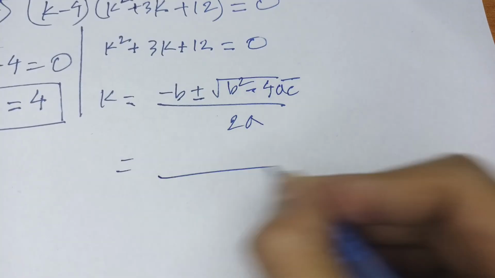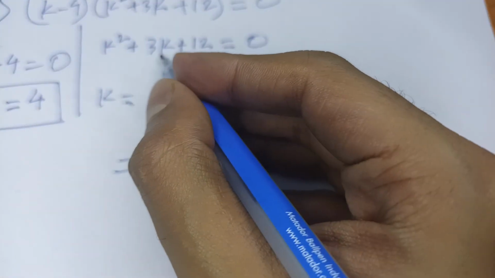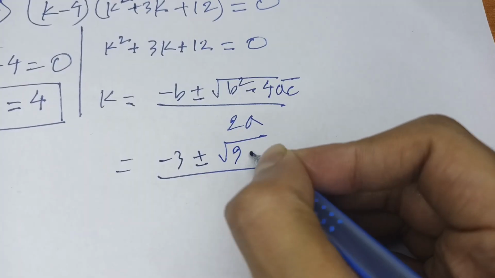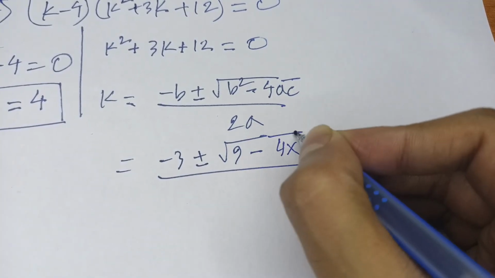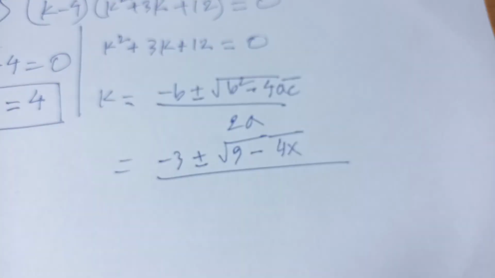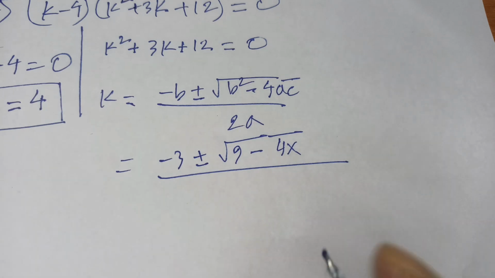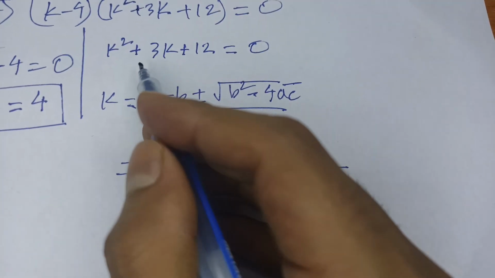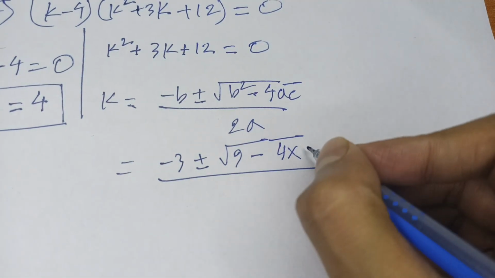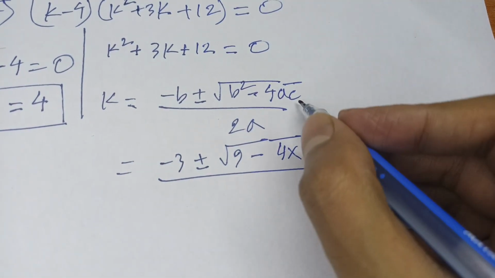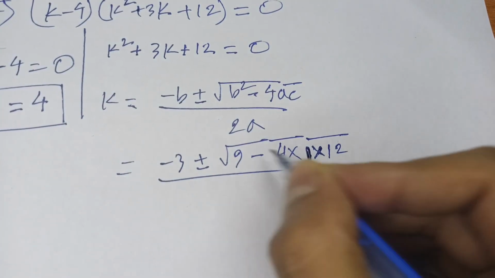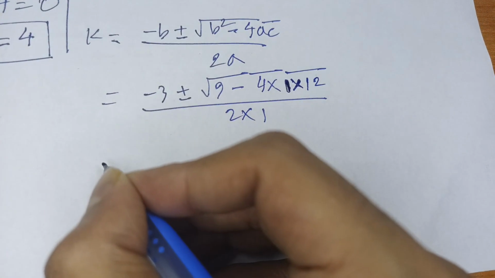Here b is the coefficient of k, it will be 3, so minus 3 plus minus root of 3 square, it will be 9, minus 4 times a, the coefficient of k square, so it will be 1, times c, the constant, so it will be 12, over 2 times 1.